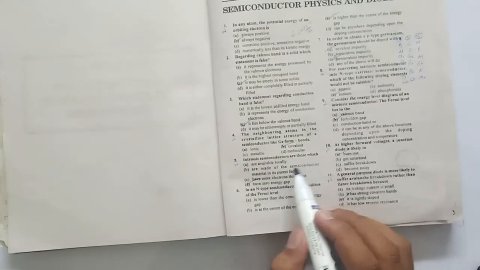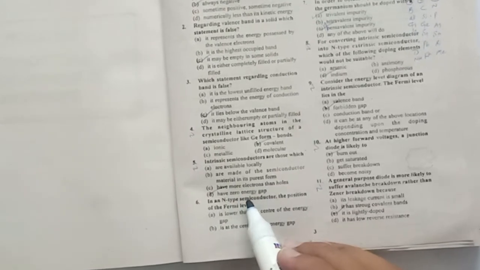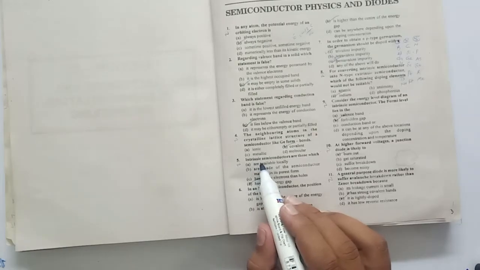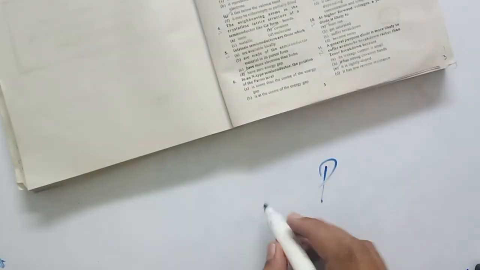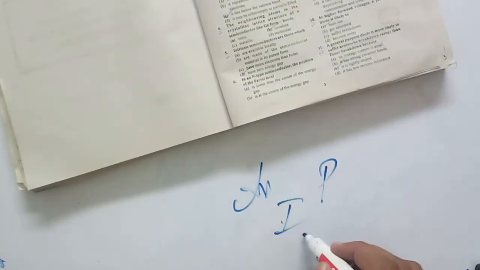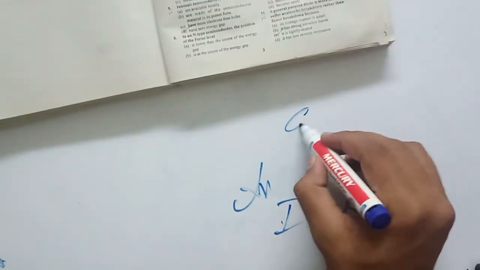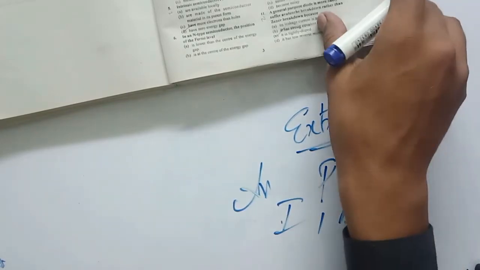Intrinsic semiconductors are those which are available locally, are made of semiconductor material in its purest form, have more electrons than holes, have zero energy gap. So the correct option is have zero energy gap. In intrinsic semiconductor, it means no impurity is added in semiconductor. So if you add impurity in semiconductor, like if you add phosphorus, or arsenic, or indium, okay, or if you add boron in semiconductor, then that semiconductor will become extrinsic. That will be extrinsic semiconductor.